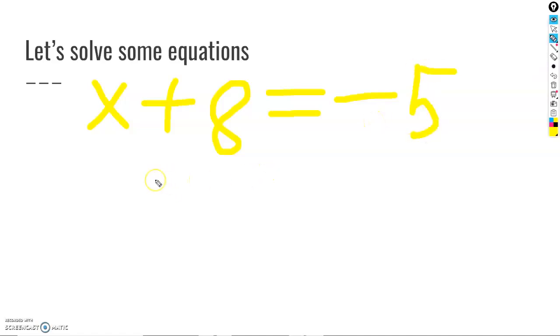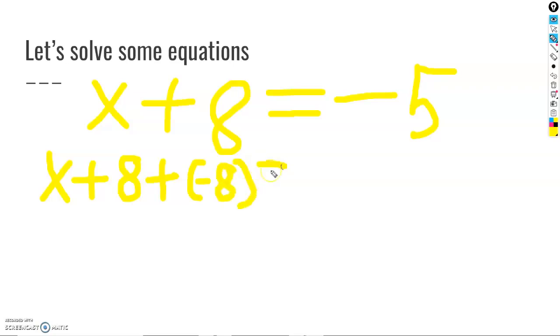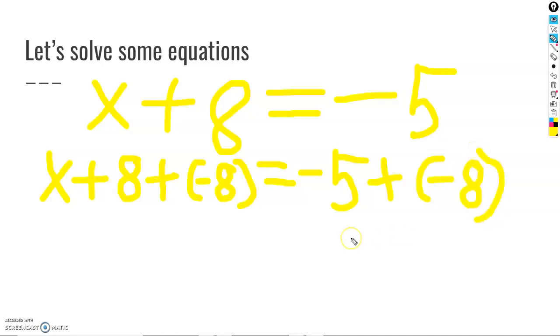If we're given the equation x plus 8 equals -5, we can solve it by adding the opposite of 8 to both sides of the equation. Because 8 plus its opposite is 0, our left side of the equation is just going to be x. And then our right side of the equation is going to be the sum of -5 plus -8.